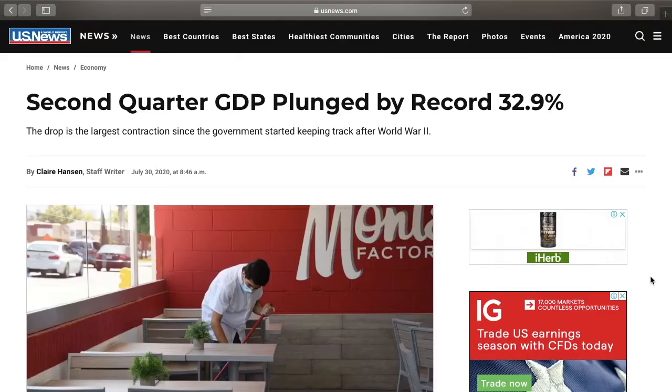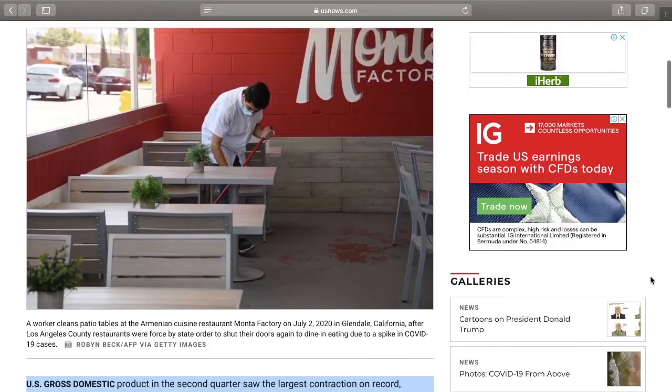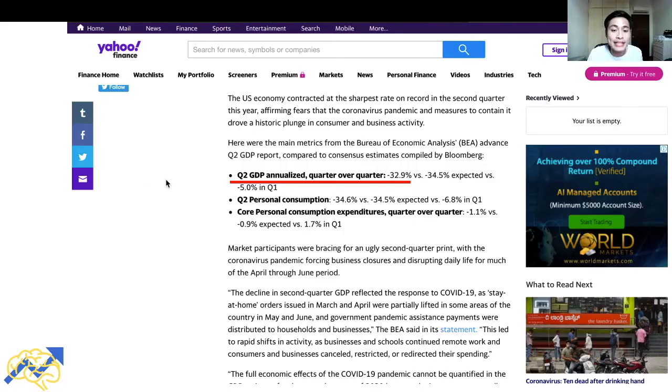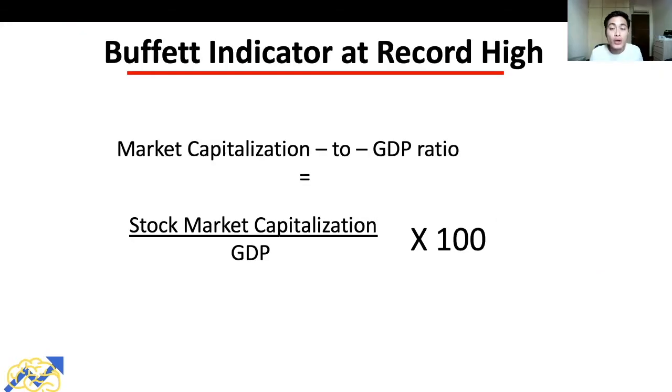And as a result, the GDP of the US economy is definitely expected to decline substantially. And this is confirmed by Yahoo Finance, which mentions that in Q2, the GDP of the US economy declined at an annualized rate of 32.9%. So even though the total market cap of the US stock market has declined, which with all else being equal would lead to a lower reading on the indicator, the decline in the GDP of the US economy is much more substantial than the decline in the total market cap of the US stock market.